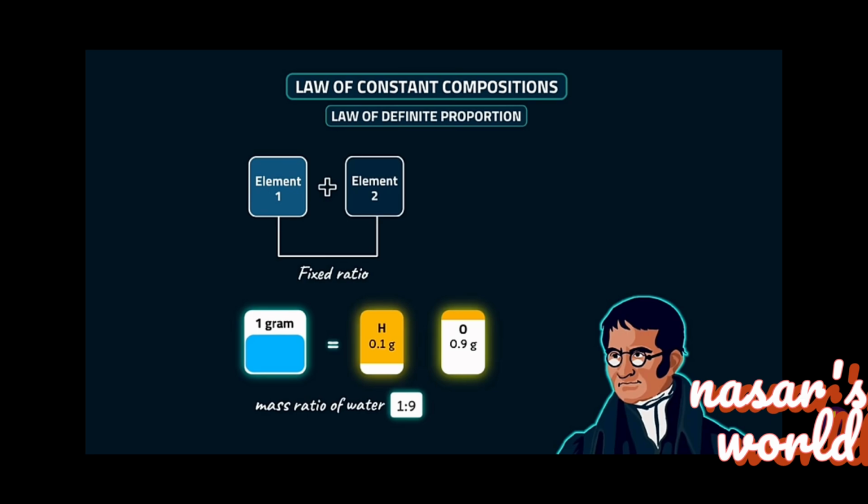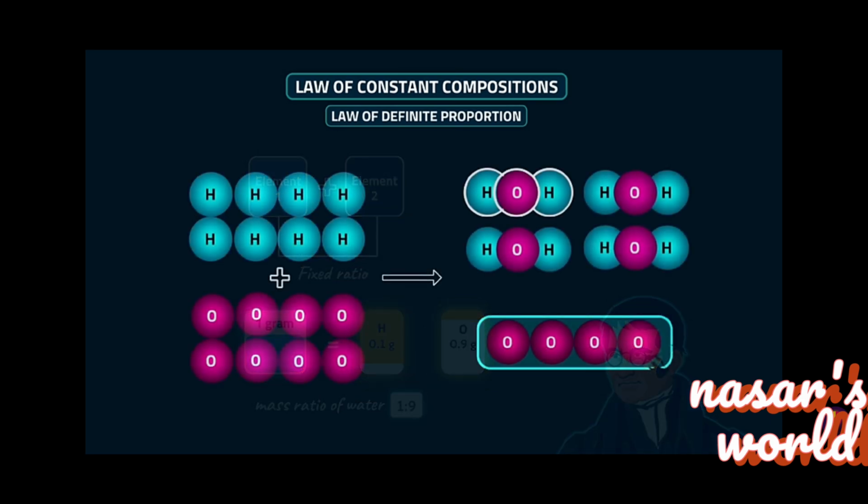This can be explained with the number of atoms. If we add 8 hydrogen atoms with 8 oxygen atoms, we will get 4 water molecules. Here, 1 water molecule contains 2 hydrogen and 1 oxygen atoms. The remaining 4 oxygen atoms will be left over, so the water molecule's fixed ratio by atom is 2:1. These ratios are fixed and unchangeable.